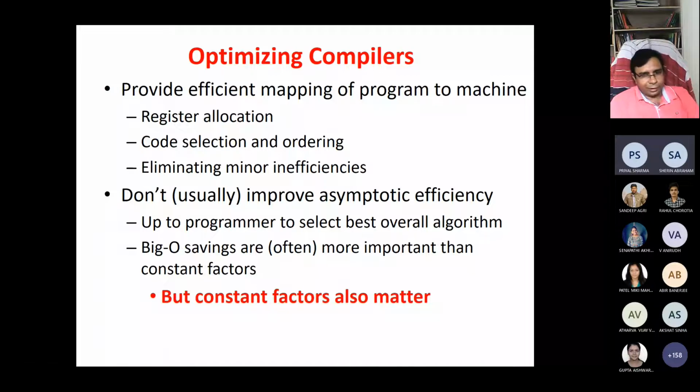So if you choose a very good algorithm, going from n squared to n log n, or to n, then it will improve the asymptotic complexity. But whenever you implement, at that time the constant actually matters. So a 20%, 30%, or 50% speedup also matters.